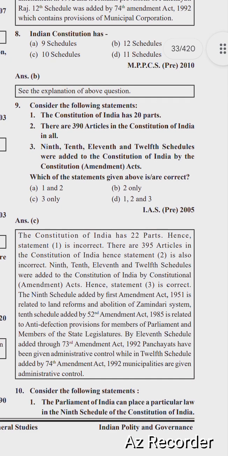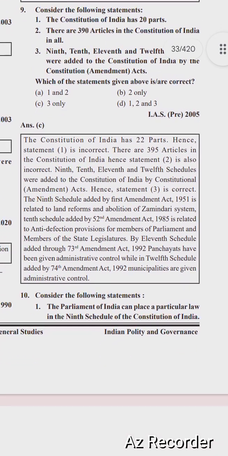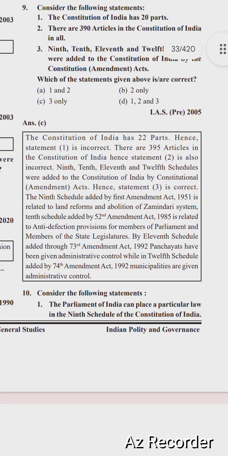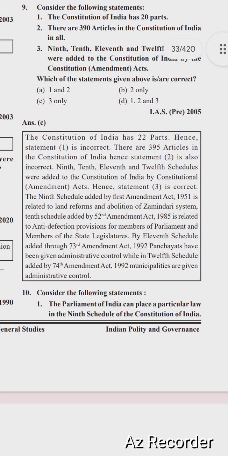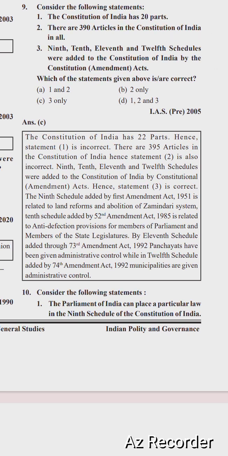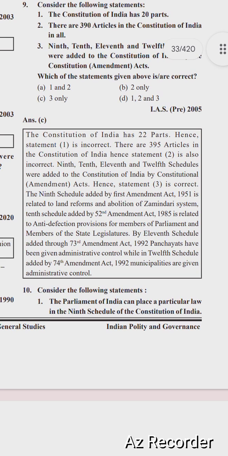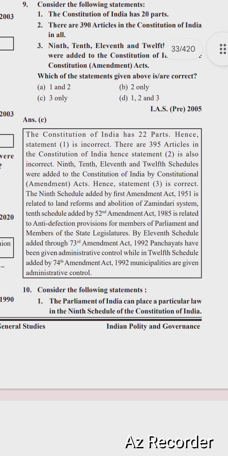So option C is correct. The Constitution of India has 22 parts, hence statement 1 is incorrect. There are 395 articles in the Constitution of India, hence statement 2 is also incorrect. The 9th, 10th, 11th and 12th schedules were added to the Constitution of India by Constitutional Amendment Acts, hence statement 3